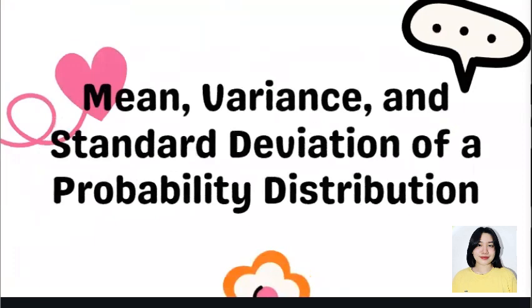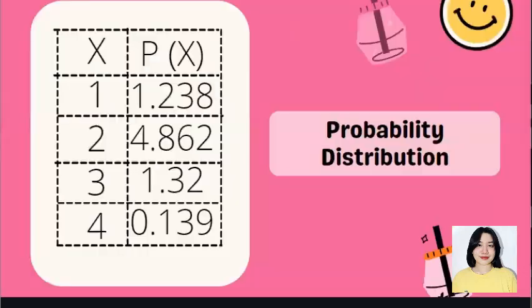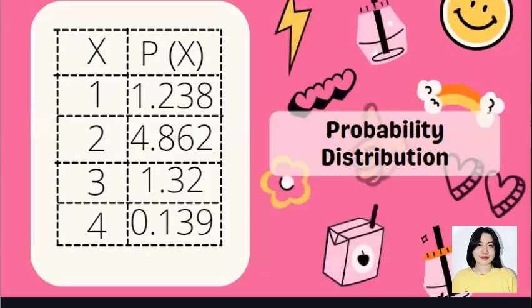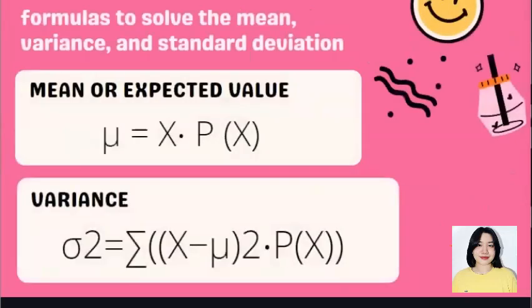Next up, we will talk about the mean, variance, and standard deviation of the probability distribution. First, let's provide a probability distribution. Here is an example of a probability distribution. Now that we have our probability distribution, let's first discuss the formulas to solve the mean, variance, and standard deviation.